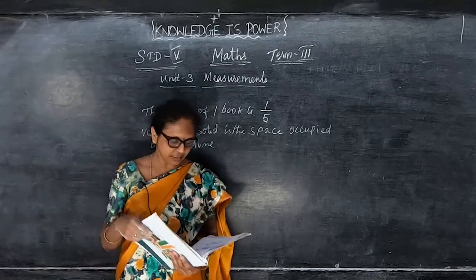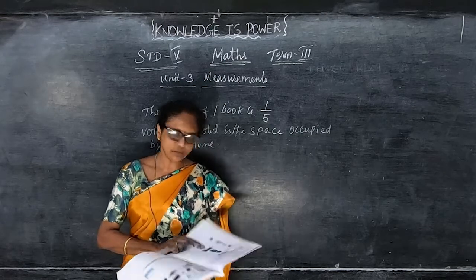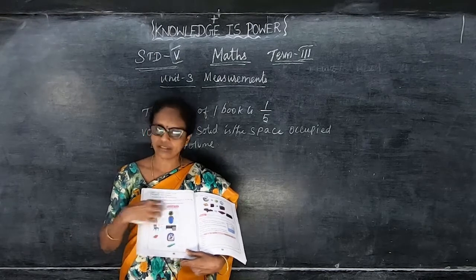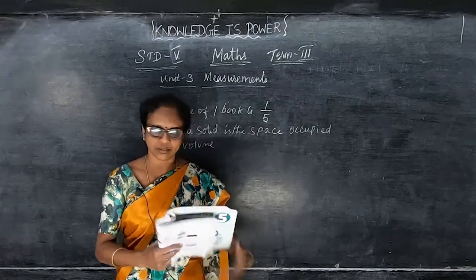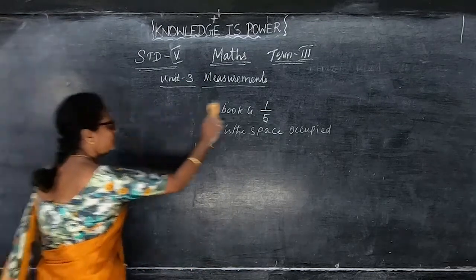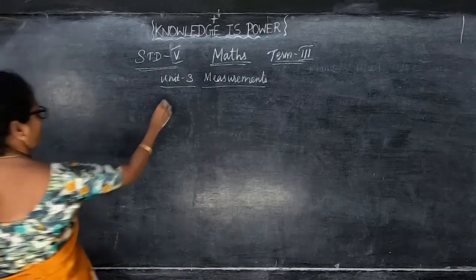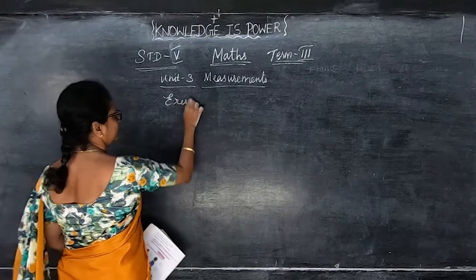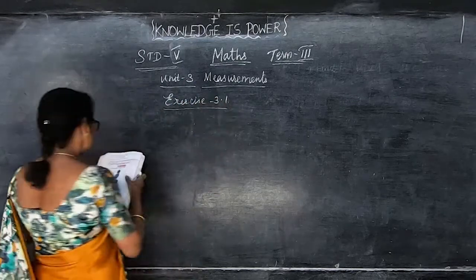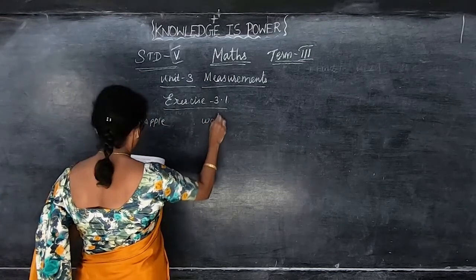So here they are given the exercise. என்ன exercise கொடுத்துருக்காங்கன்னா, take the object which has the more volume. Here apple and watermelon, they are given the pictures. I will just write the name of the pictures and you can tick the correct answer. So this is such an easy one only. So exercise 3.1. Here apple they are given the picture and watermelon.